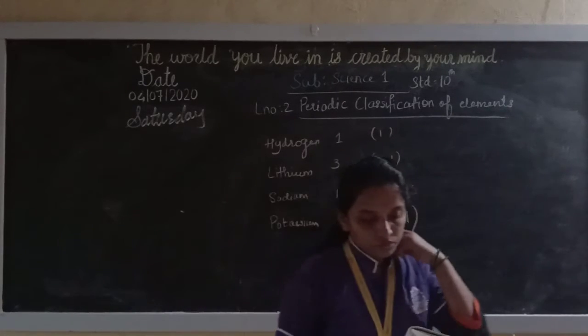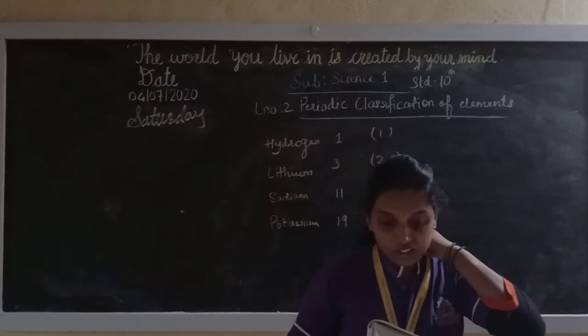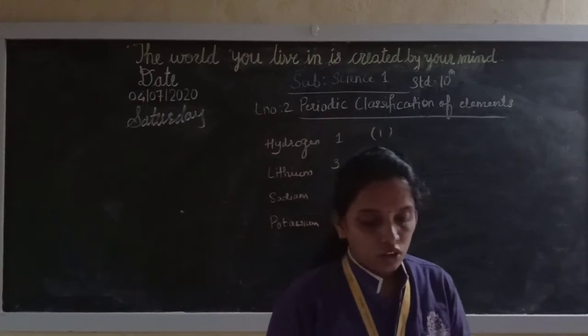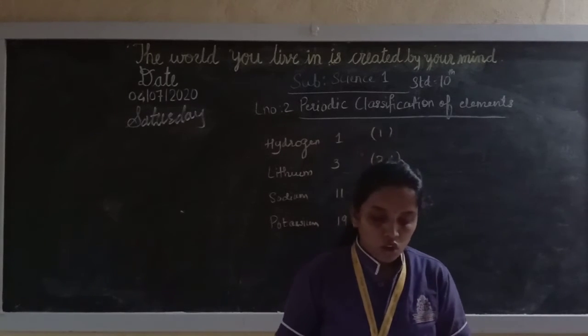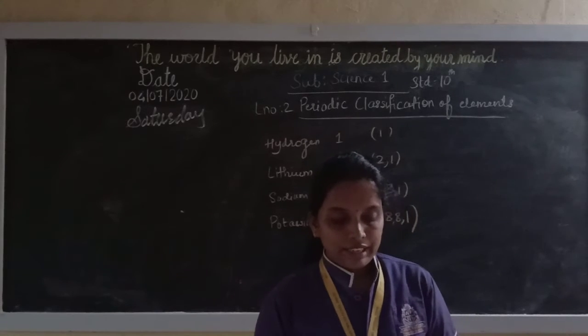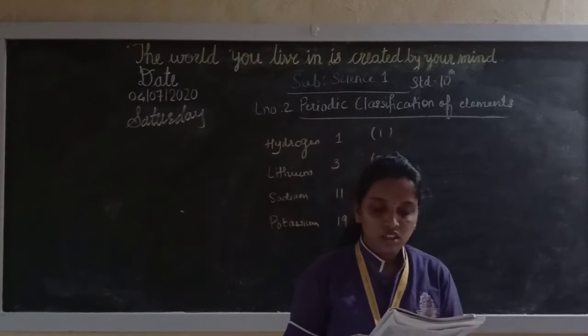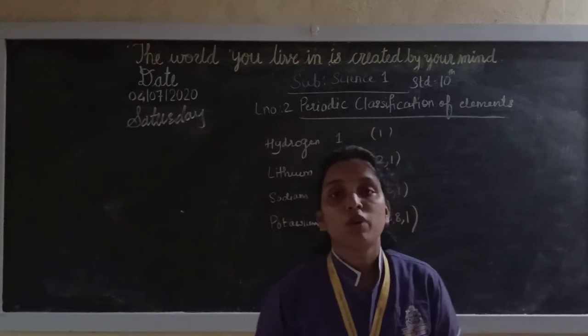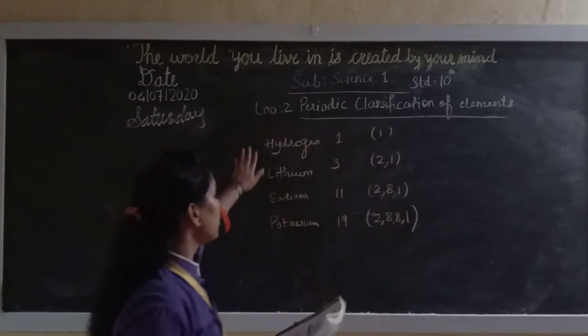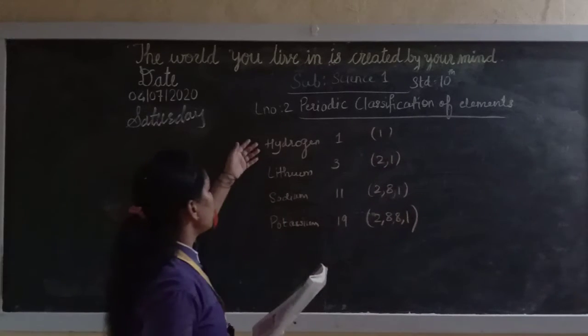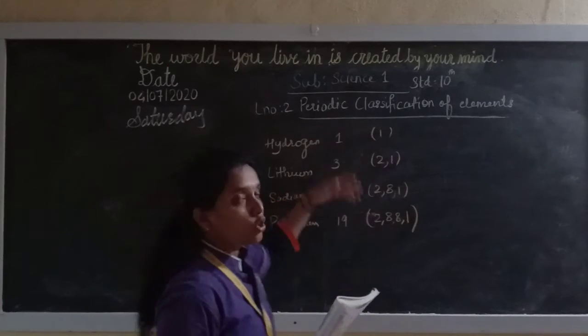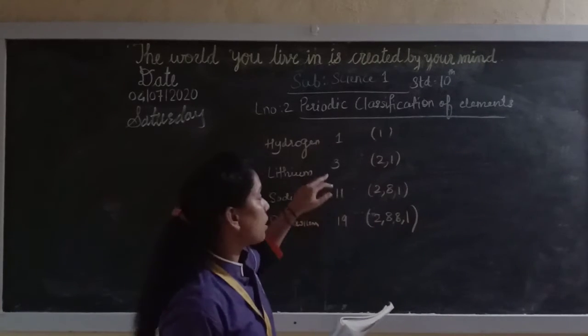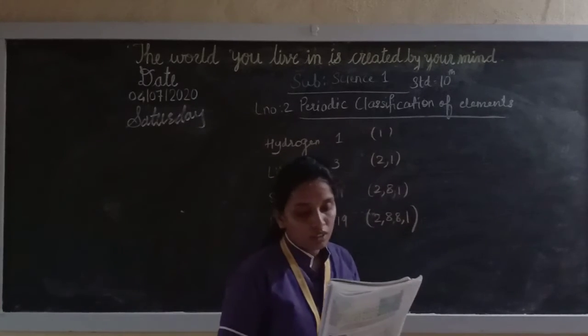Similarly, if you see page number 22, groups and electronic configuration: go through the modern periodic table and write the names, one below the other, of the elements of group 1. These are the elements of group 1. If you take the first 4 elements, hydrogen, lithium, sodium, potassium, you will find the electronic configurations 1; 2, 1; 2, 8, 1; and 2, 8, 8, 1.